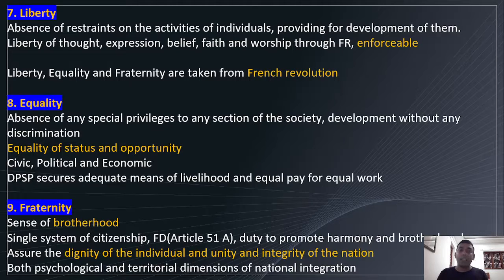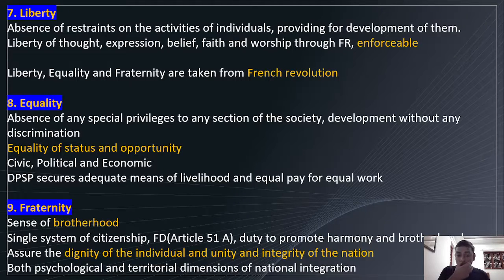Next is fraternity. So liberty means freedom. Equality, of course, you know the terminology. Then fraternity means brotherhood. In the Indian context, it is very relevant, right? India is a multi-religious country, so brotherhood must be there to take the country forward. So sense of brotherhood, single system of citizenship. In India, we have only one citizenship, right?